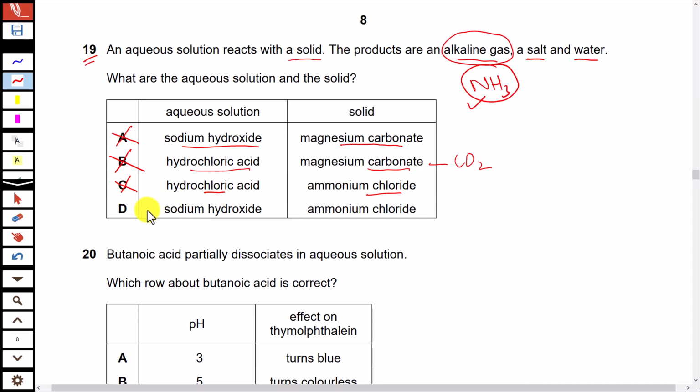Look at the last option. We have sodium hydroxide, that is alkali, and the solid is ammonium chloride. We know when alkali reacts with ammonium salt, ammonia gas is produced, and ammonia gas is an alkaline gas. On the other hand, salt and water are also produced in this reaction. So that is the right option.